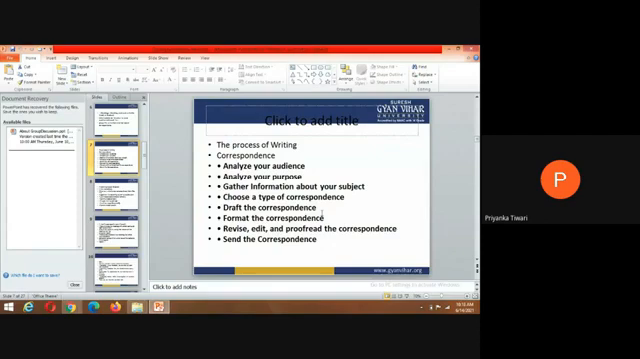So just create and maintain goodwill. It helps in creating and maintaining goodwill between a business and its customers.